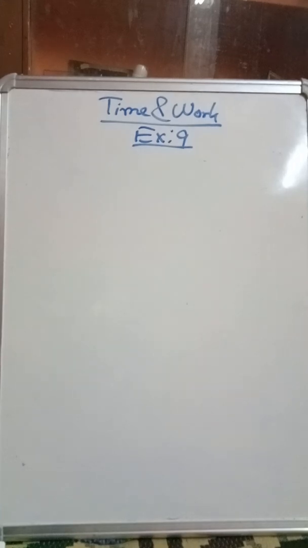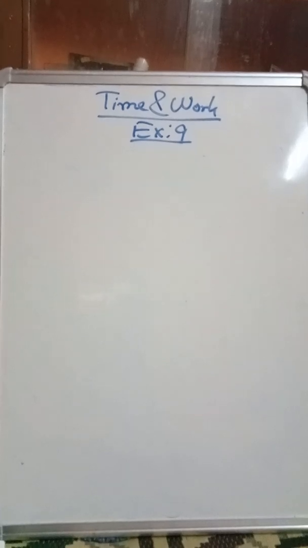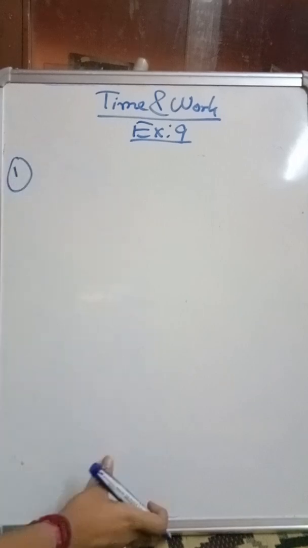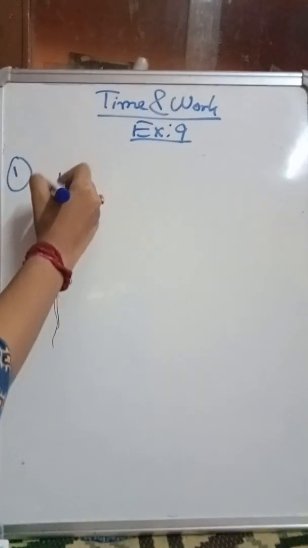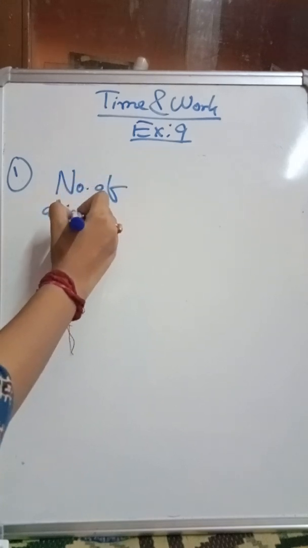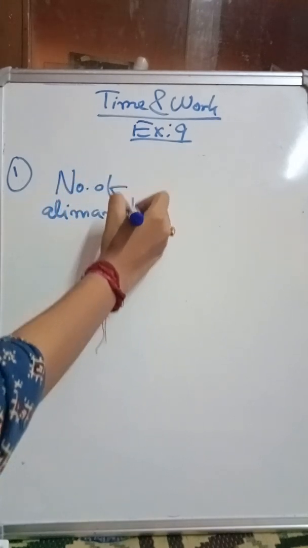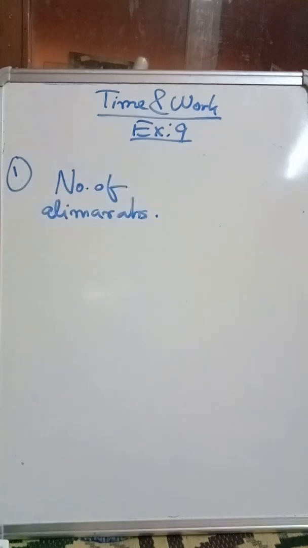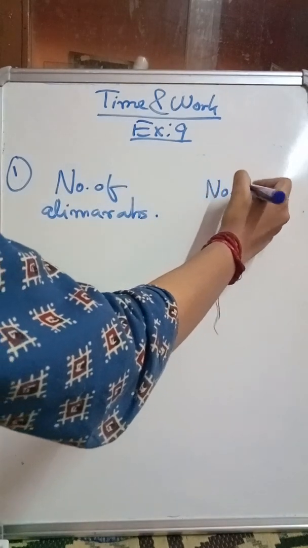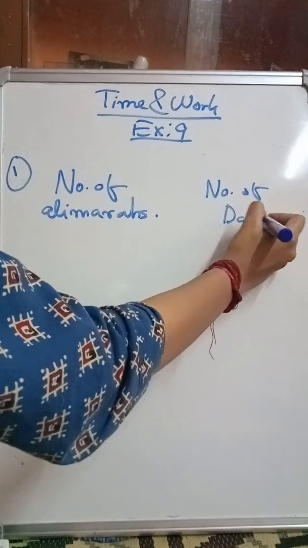Okay. Now you know the pattern we follow when solving sums from time and work. So this is sum number 1. What we will do, we will write number of almirahs here and number of days here.